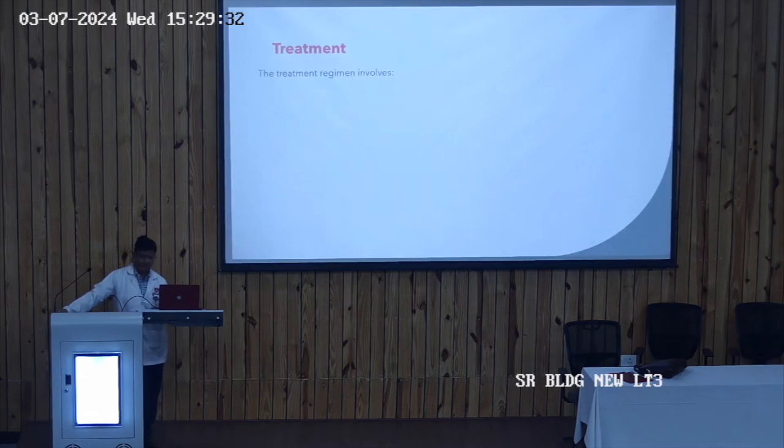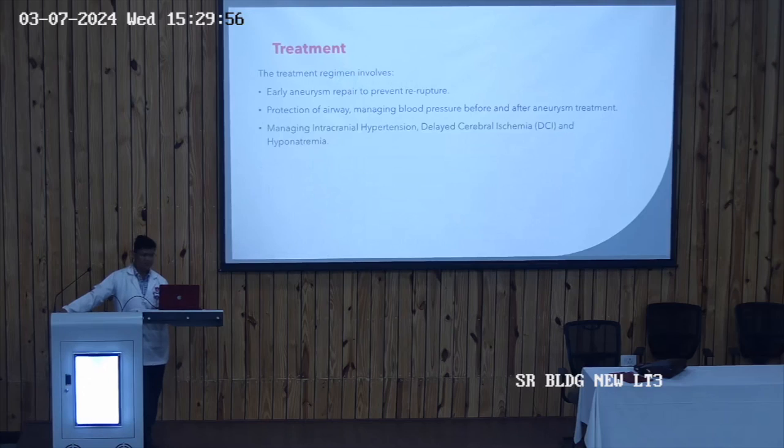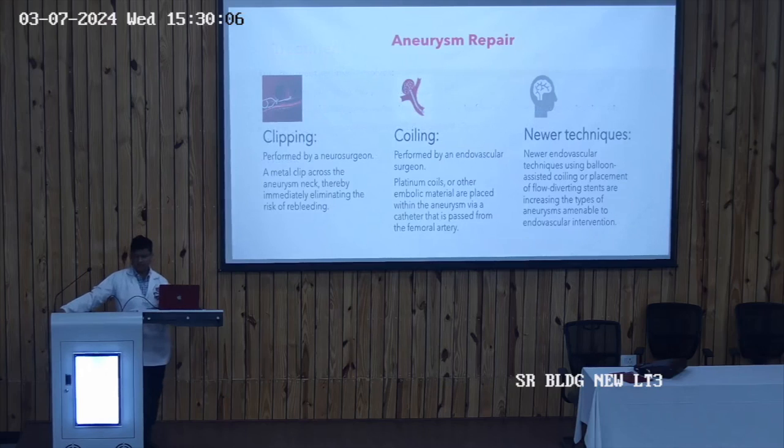So what is the treatment? The treatment regime involves early aneurysm repair to prevent the re-rupture. So the aneurysm repair is very important because otherwise the patient may have a further rupture and further bleeding into the brain parenchyma. And protection of the airway, management of the blood pressure before and after the aneurysm treatment, and managing the intracranial hypertension, delayed cerebral ischemia and hyponatremia, and to prevent pulmonary embolism. So these are the categories of our treatment of subarachnoid hemorrhage.